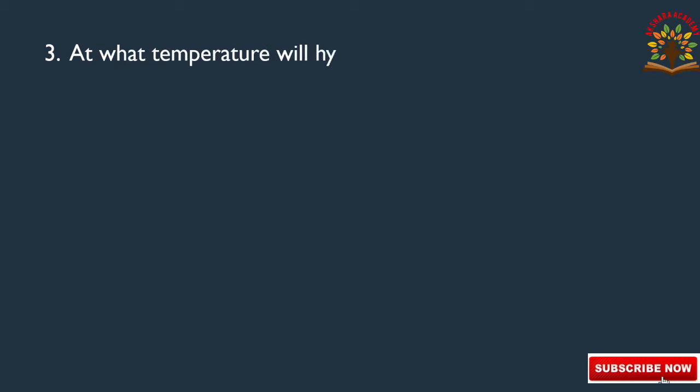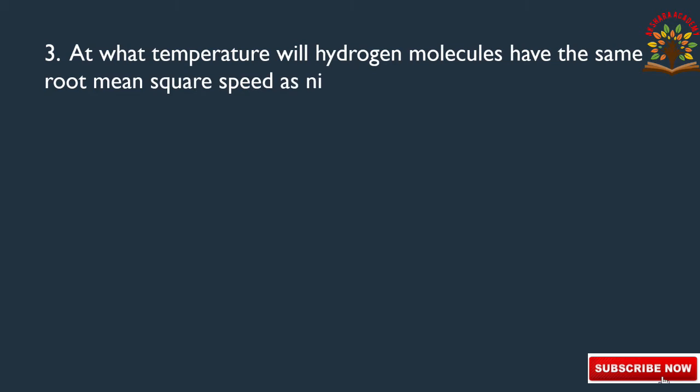Question number 3. At what temperature will hydrogen molecules have the same root mean square speed as nitrogen molecules at 27 degree centigrade? In this question, they are asking to find the temperature. First, we have to convert centigrade to Kelvin. K is equal to C plus 273. 273 plus 27, how much? 300. So, let us go to the solution.